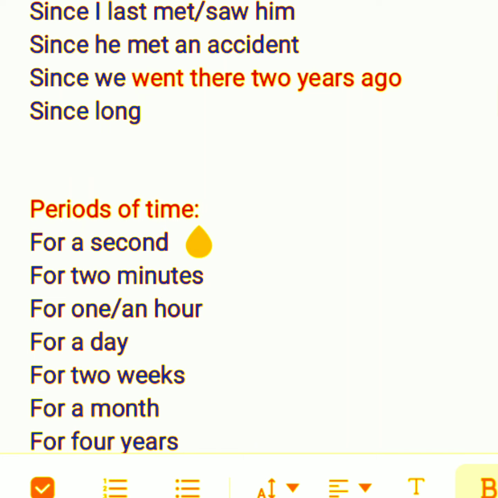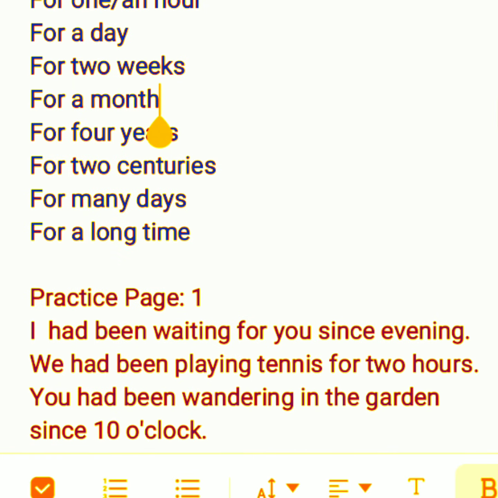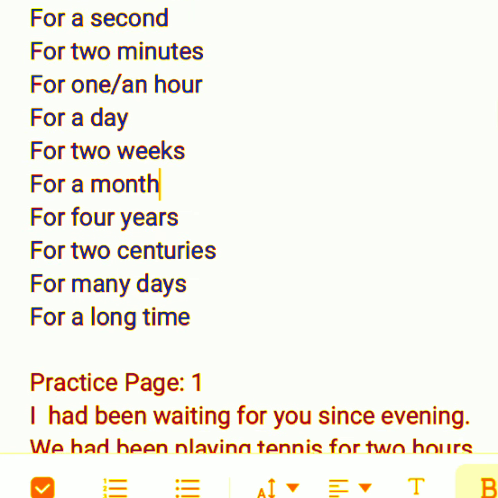Now see the periods of time. For a second, for 2 minutes, for an hour, for a day. Now note here that a period of time always comes in counting. Suppose a second, 2 seconds, 3 seconds, for a minute, for 2 minutes, for 3 minutes, for 4 hours, for 2 days, for 3 days, for 2 months, for 2 weeks, like this. So counting is there. You can count periods of time like this. So that is called period of time.